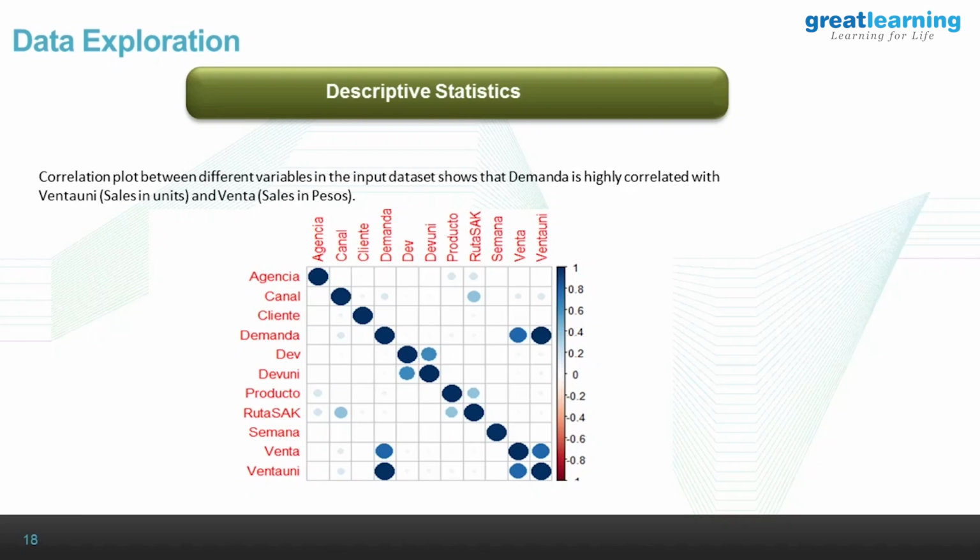For example, Venta versus the bottom. Is the bottom the negative correlation, isn't it? No, red will indicate negative correlation. But there is no red. Everything is positive. The returns, where does it appear? Deviation. Dev versus demand. But can I say the more the demand, the more the dev?